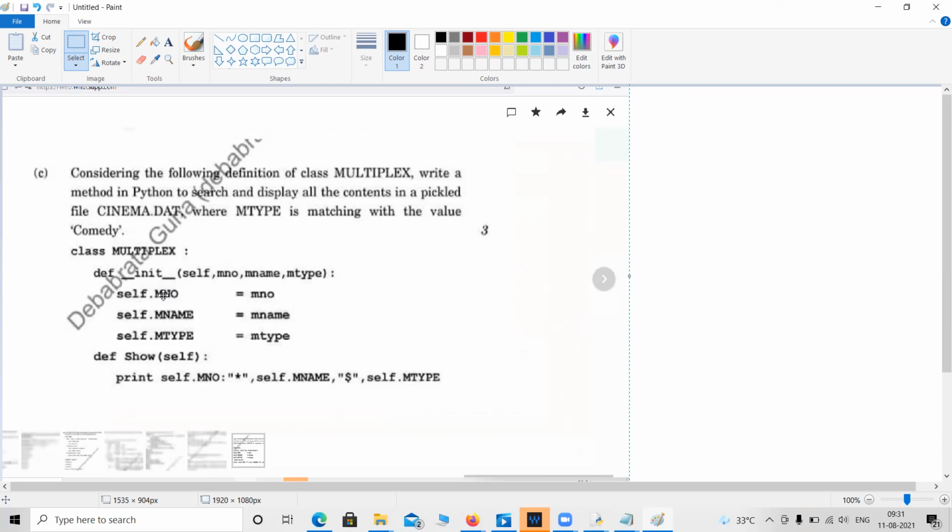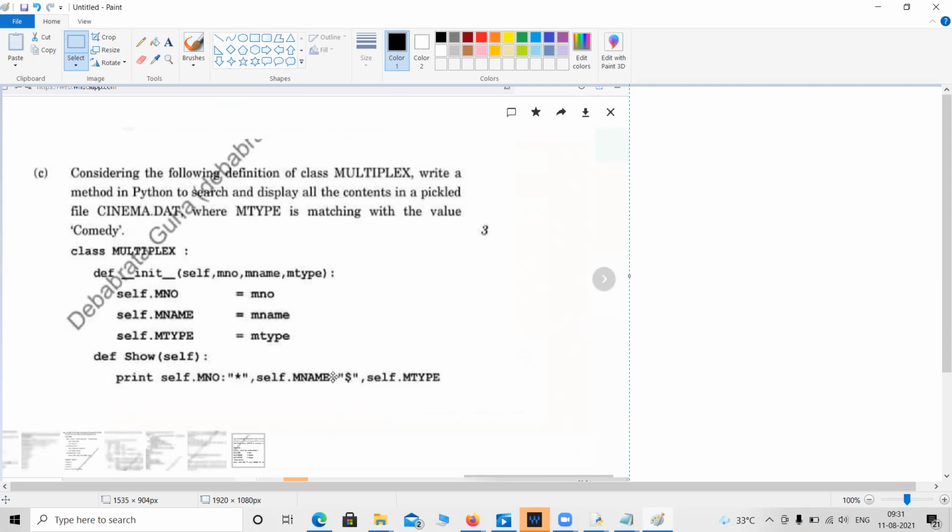So it is saying the structure is like three data members will be there: number, name, and type. I will show one program in the next class using class and object. I have already shown that, but still I will show it once again in the next class. Anyway, it is basically telling the structure.